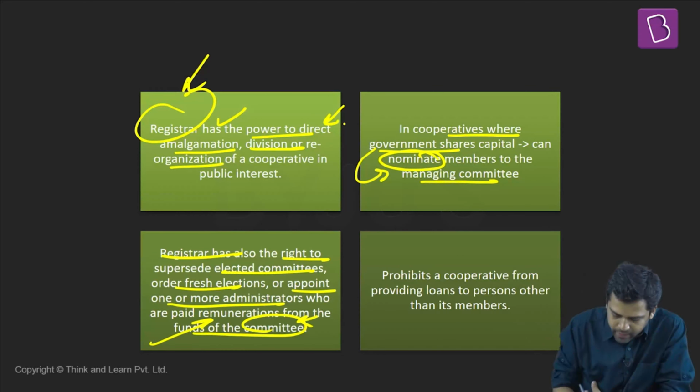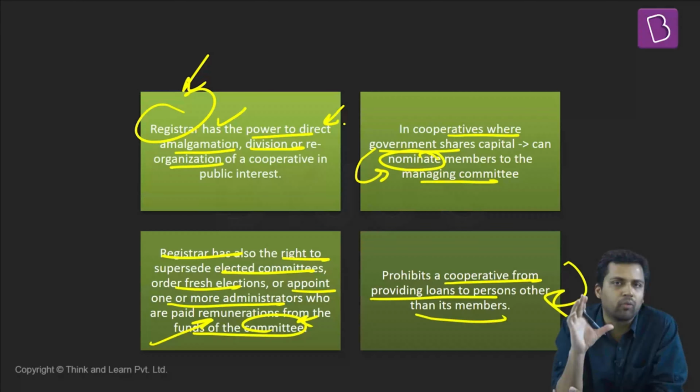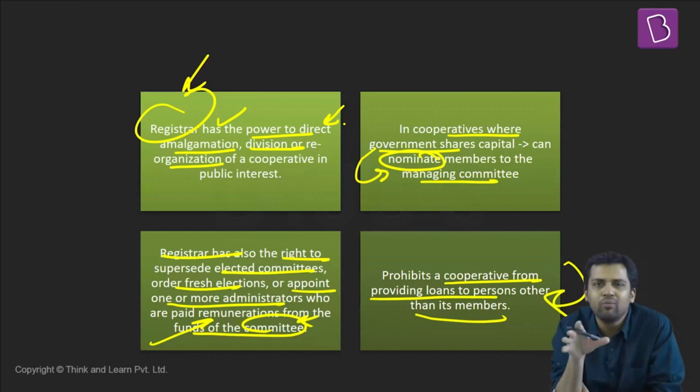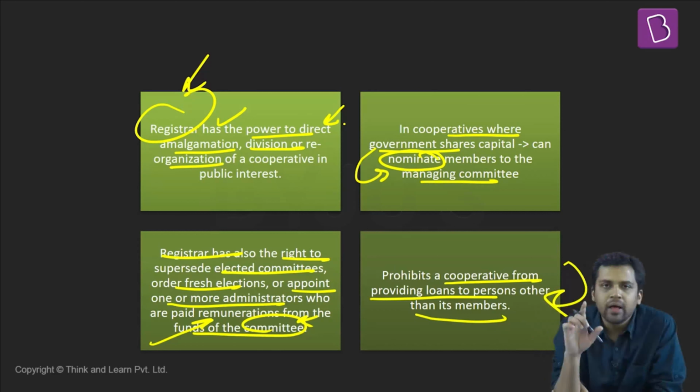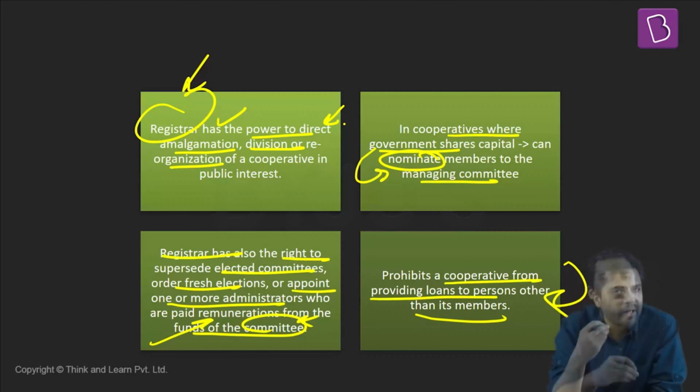Apart from that, different laws prohibit a cooperative from providing loans to persons who are not its members. So these are some general provisions of cooperatives. Most of the provisions are taken from the Delhi law regulating cooperatives, but most of the laws all over India will be more or less the same. Keep one thing in mind: cooperatives are registered entities, registered with the state, and if the state is contributing some amount of money, it also has the right to nominate a person over there. So the government can indirectly regulate and control cooperatives, and the registrar of cooperatives has excessive powers. Keep this in mind. Apart from that, auditing, elections, all these things have to be carried out regularly. They also have to maintain their accounts.